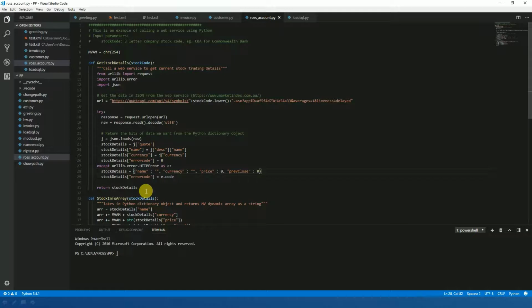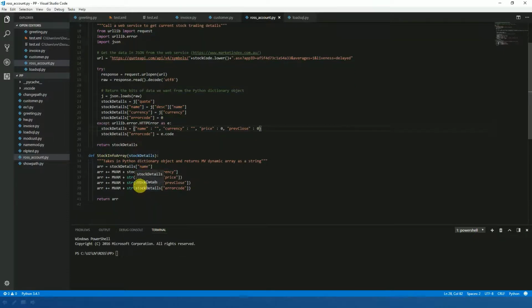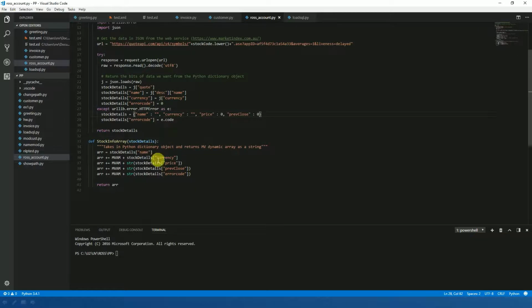It doesn't know what they are, so if you try and work with them in multi-value BASIC, you'll get an error. So what I then do is take that dictionary item returned from the get stock details function, and I pass it back into this second function, the stock info array function, and all that does is take a few bits of information from the dictionary object that was passed into it, and it creates a multi-value dynamic array string and returns that back to multi-value BASIC.